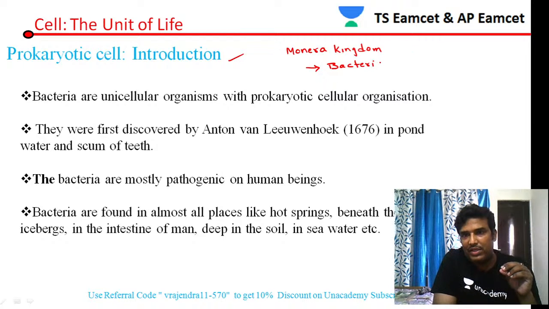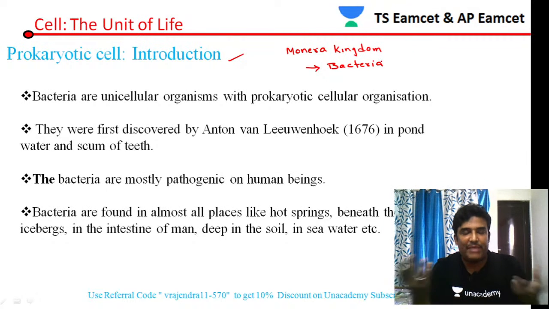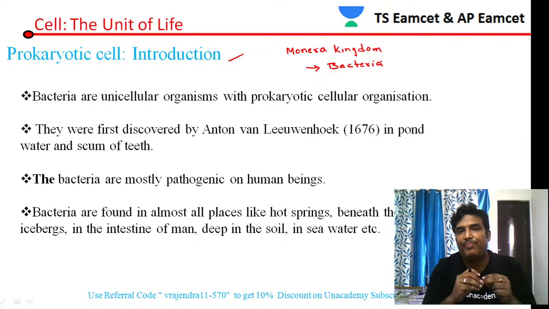This bacteria is again of 2 types: Eubacteria and Archaebacteria. Eubacteria is the true bacteria, whereas Archaebacteria is the ancient bacteria.